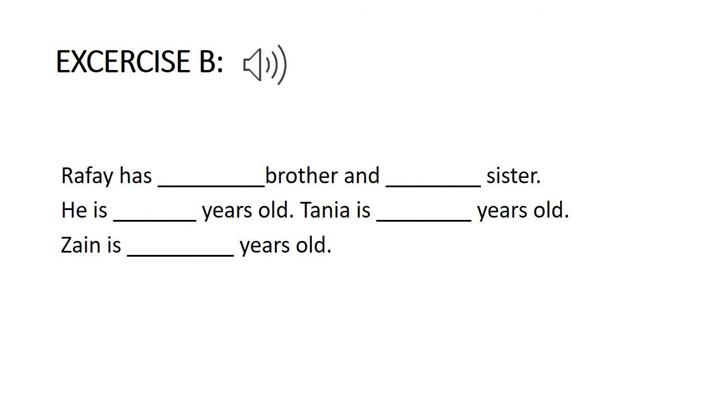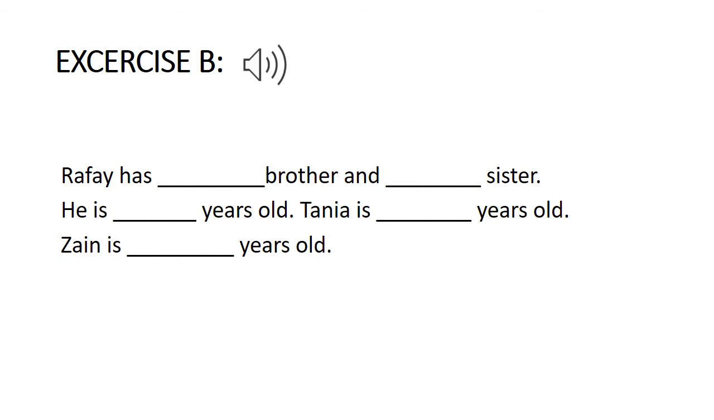You can see the family tree given on this page right at the top of the page. Rafe has only one brother, and that is Zen. And how many sisters does he have? One sister, who is Tanya.